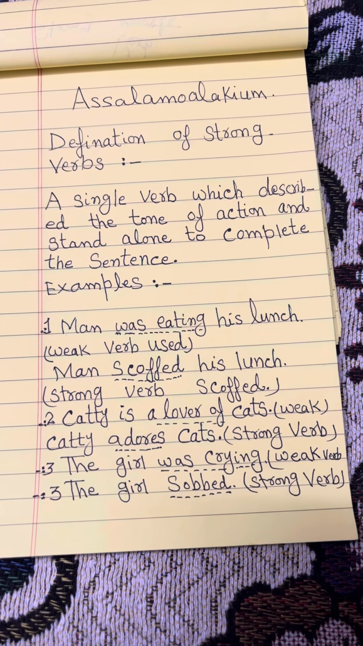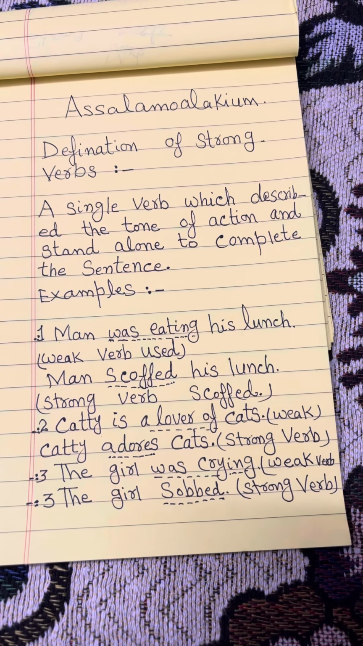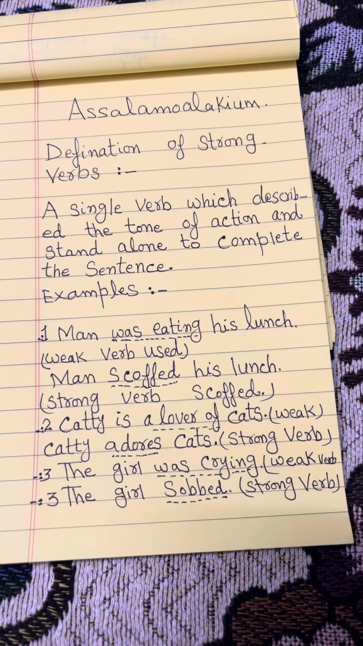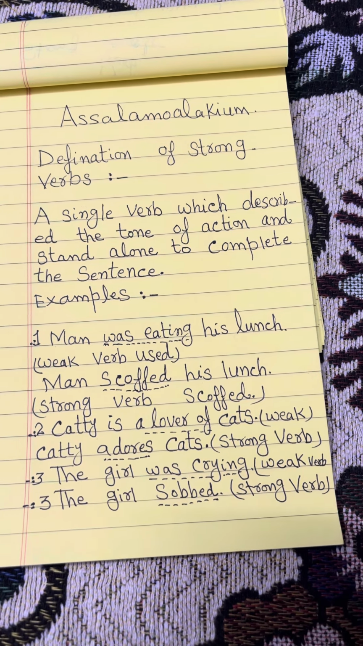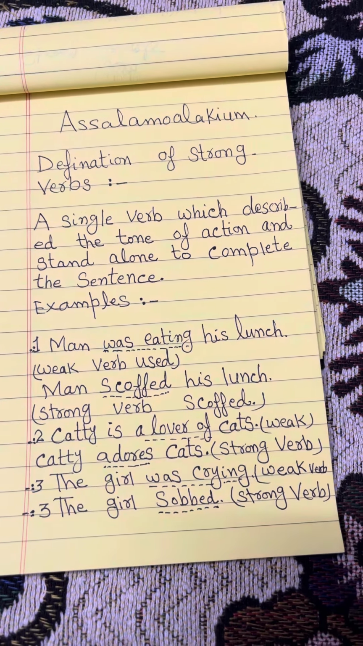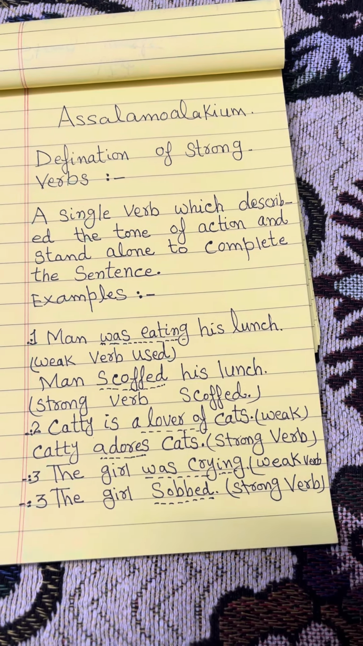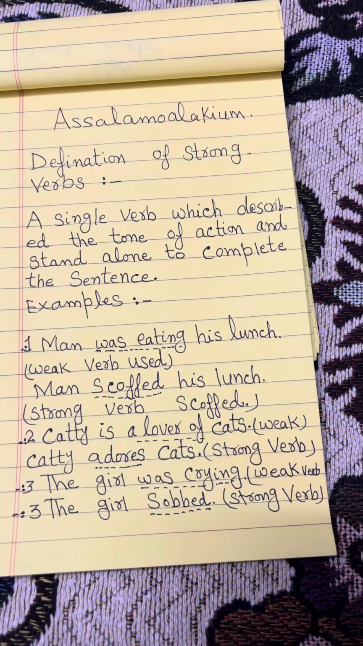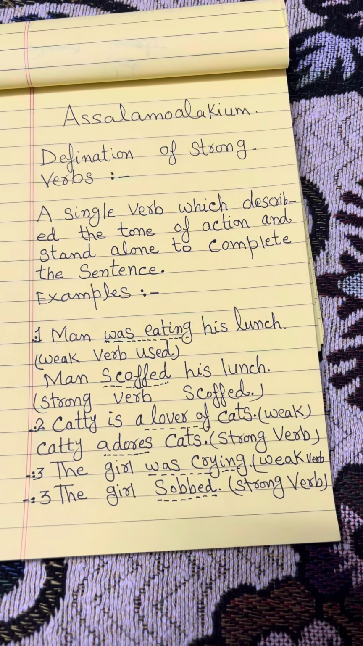Second, Katie is a lover of cats. This is the weak verb. Katie adores cats. This is strong verb. Third example, the girl was crying. This is weak verb. The strong verb is the girl sobbed.